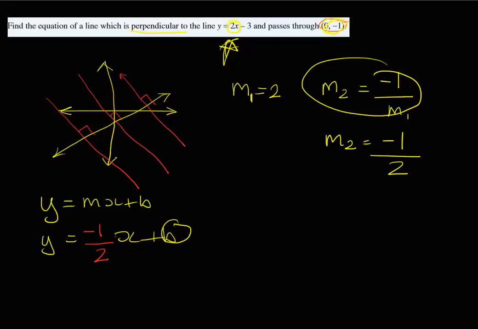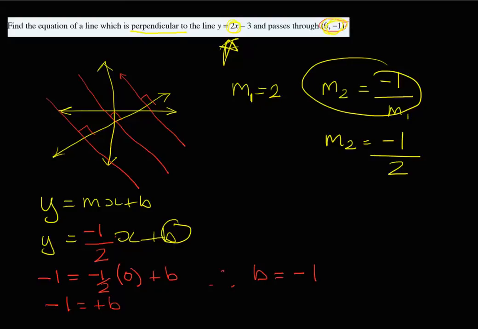So I'm just going to put these in red. The y value here is minus 1, equals minus 1/2 times our x value, which is 0, plus b. So we do that equation and we get minus 1 equals, well, a half times 0 is 0, plus b. So therefore b equals minus 1.